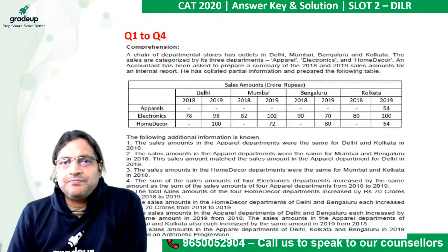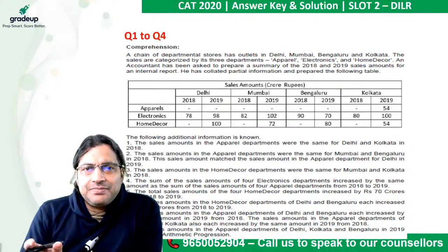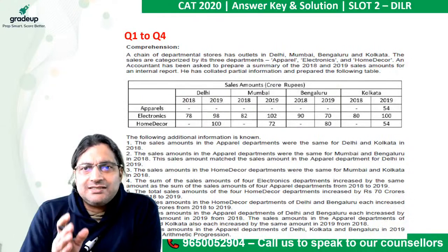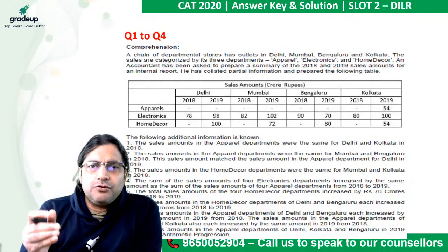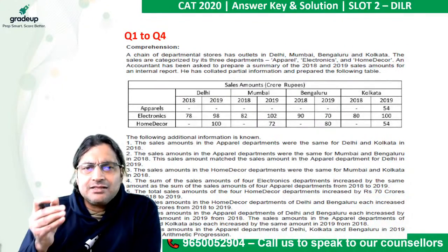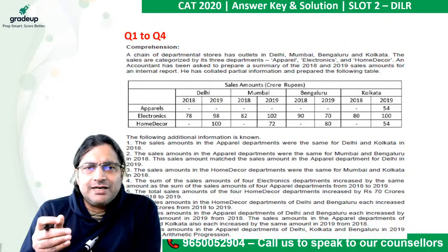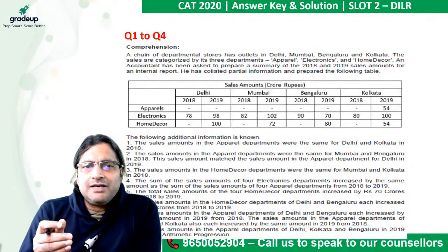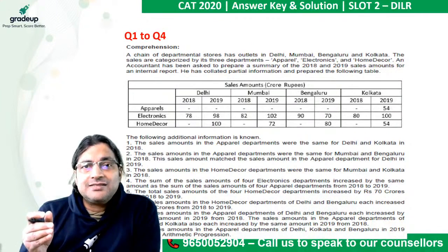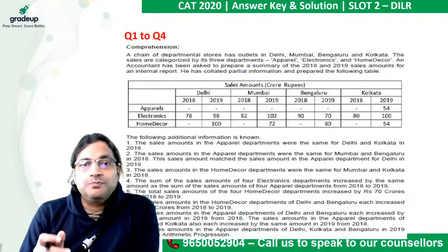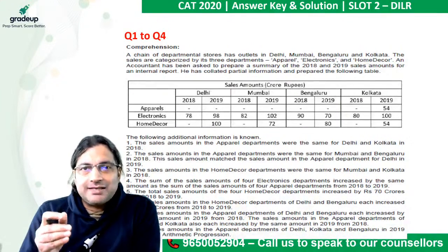So let's start. Needless to say, here we are talking about sales amounts in crore rupees of a particular store for 4 cities. There are 3 departments: apparels, electronics, and home decor. So 4 into 3, 12 showrooms. We have to compare the sales data of these 12 showrooms for 2 years, 2018 and 2019.